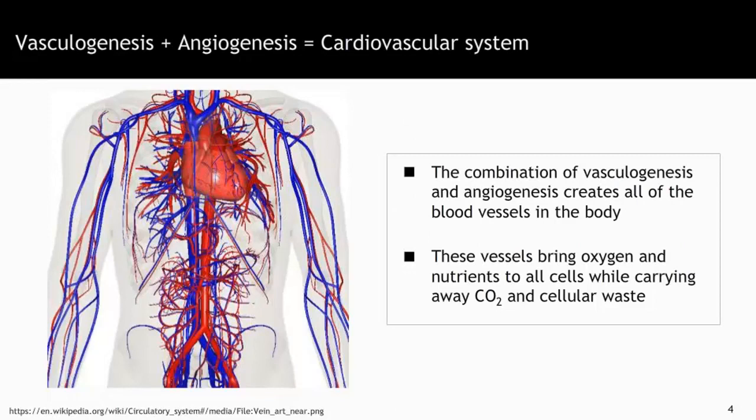So all of the blood vessels that exist in the cardiovascular system of a person throughout the body are formed by a combination of vasculogenesis and angiogenesis. And just to recall, blood vessels are required to bring oxygen and nutrients to every cell in the body while simultaneously removing cellular waste and carbon dioxide.